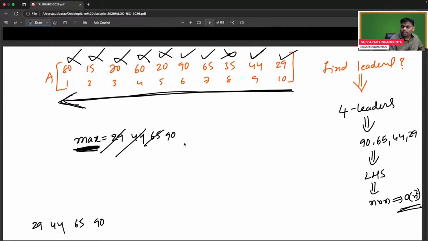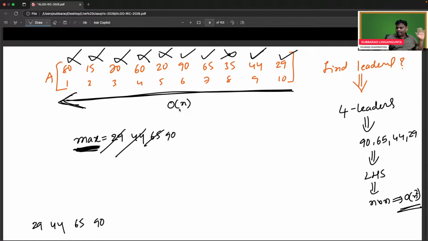One scan means linear time, so order of n time. From the right hand side, it is order of n time. From the left hand side, it is n square. From the right hand side, it is n. Right? This is one of the famous algorithms.